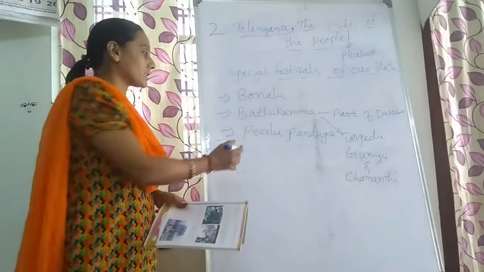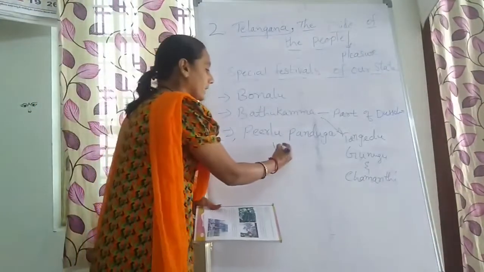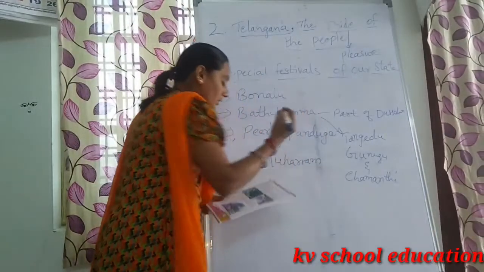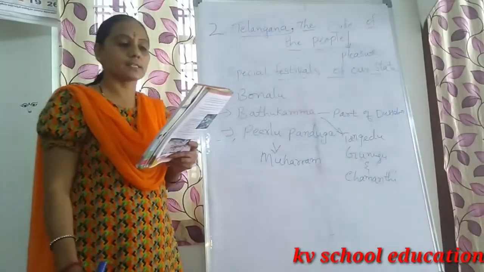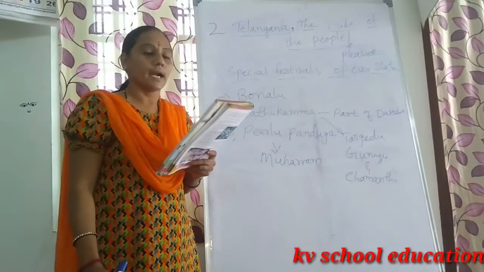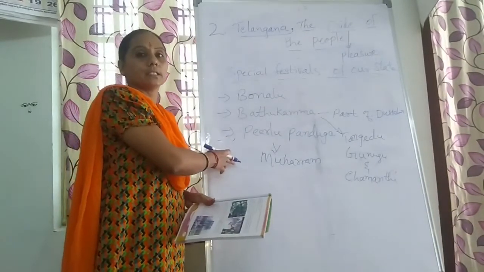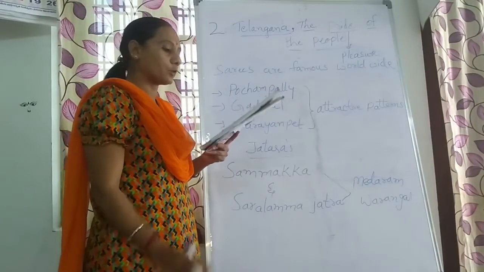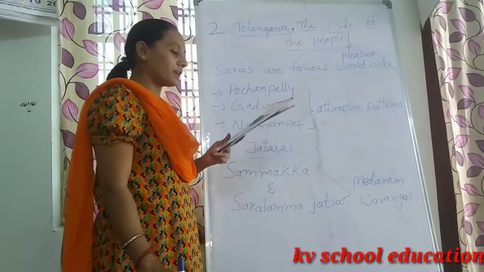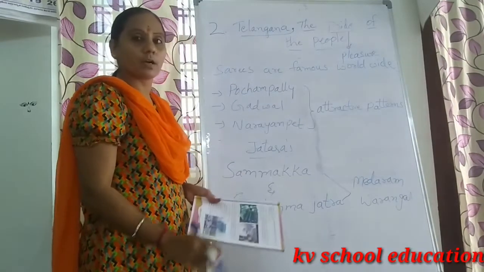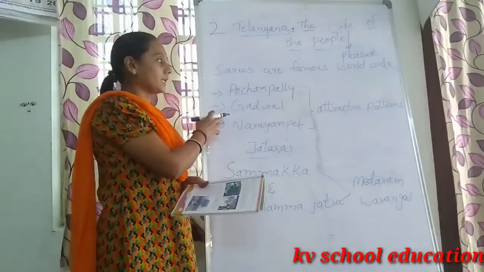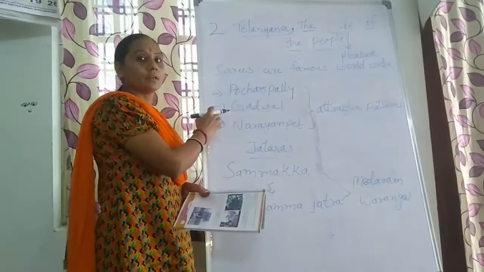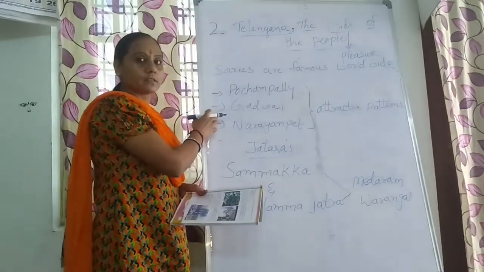So the next festival is Pirla Panduga. This Pirla Panduga is also called Moharam. Moharam is celebrated in many parts of the state. It is a symbol of religious tolerance, and these Pirlu are also immersed in the local tanks. Our saris are famous worldwide, said Lakshmi. The saris of Pochampalli, Gadwal and Narayanpet are very famous for their attractive patterns. We can see all these kinds of saris in these places.